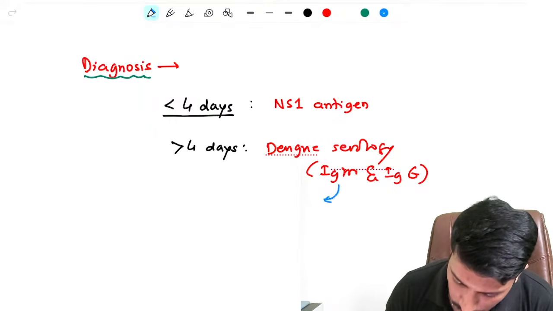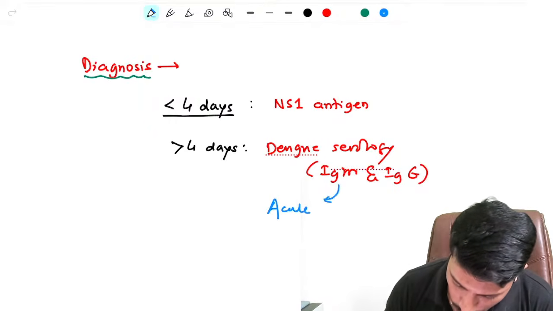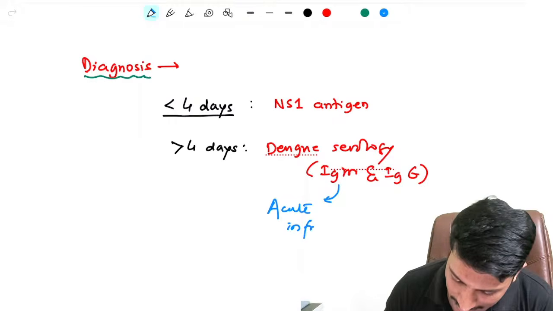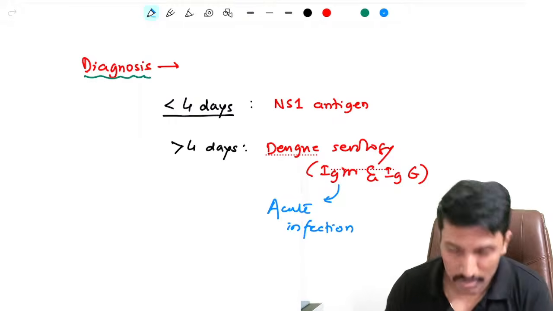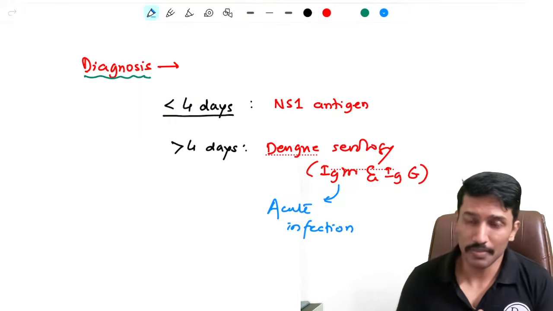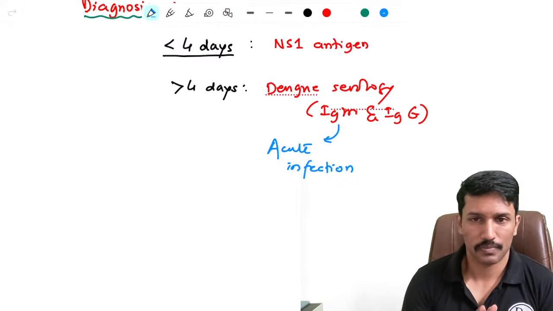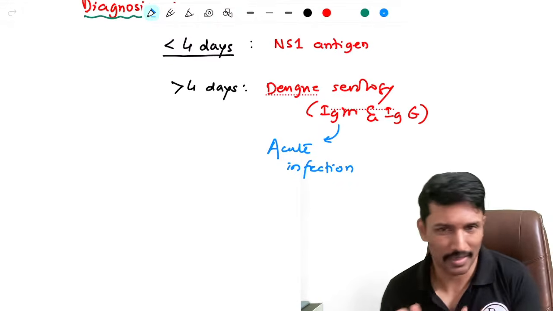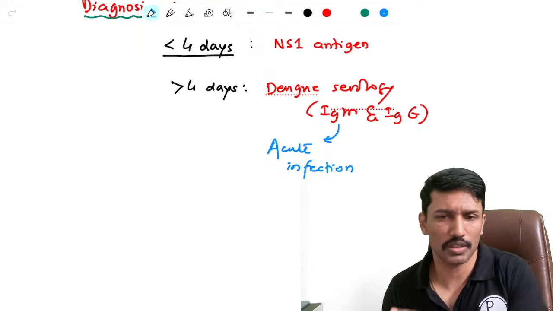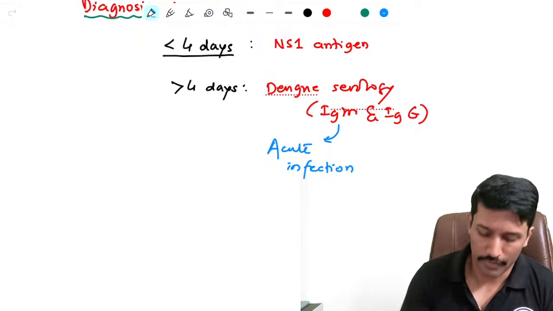And as we know, IgM always indicates acute infection. If IgM is negative and only IgG is positive, it may be pointing towards a past infection. If both are positive, it's again acute infection. But if only IgG is positive, it is pointing towards a past infection.